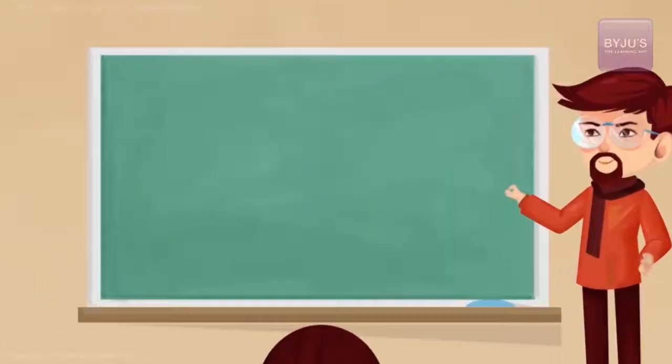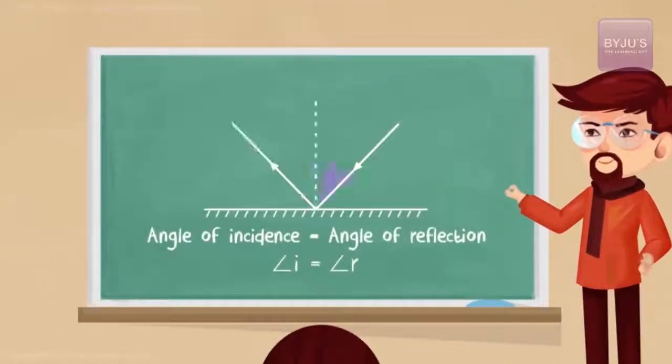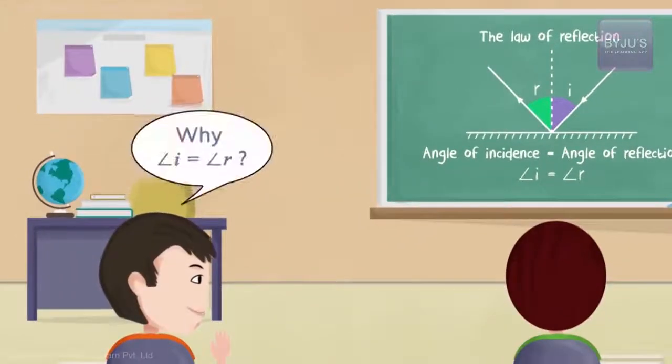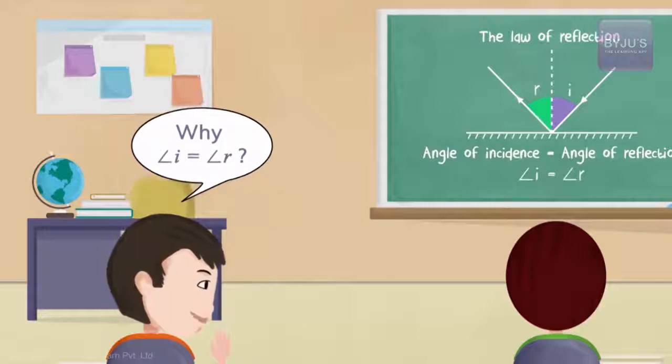Then they told me one more thing. The angle of incidence is going to be equal to the angle of reflection. And all three lie in the same plane. This was called the law of reflection. Okay, it's a law. You can't really question it, they said. But my question was, why is the angle of incidence always equal to the angle of reflection? Hey, that and all you're not supposed to ask.